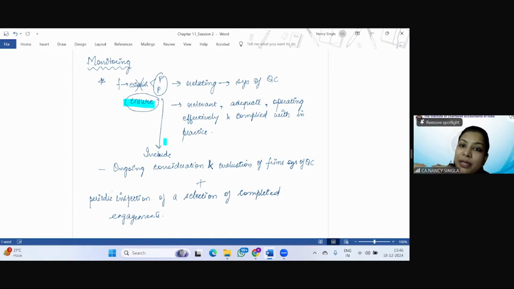So let's say if any engagements have been completed, a few engagements will be selected, and with respect to those engagements, periodic inspection will be done. Ongoing consideration and evaluation of the firm's system of quality control means, for the assignments that are going on, the firm may consider whether such policies and procedures are being complied with or not, and whether they are relevant, adequate and operating effectively. Or with respect to completed engagements, some engagements may be selected and a periodic inspection of such selection of completed engagements be done. With this, we have covered SQC 1's 6 points.